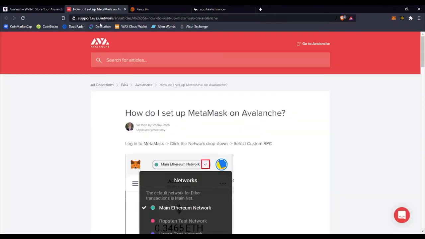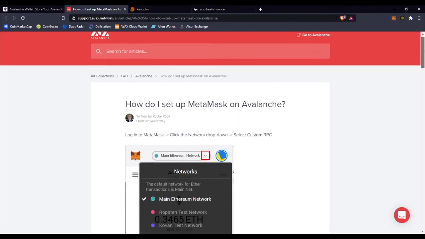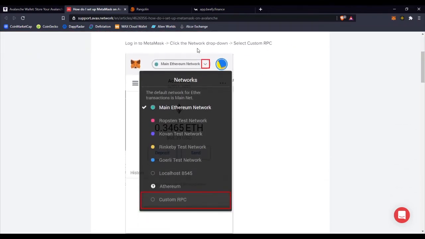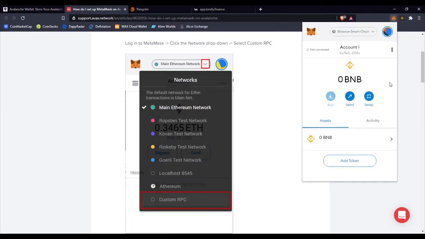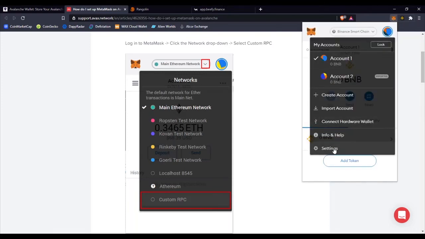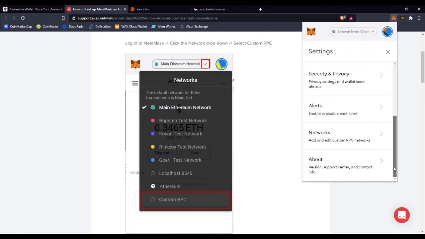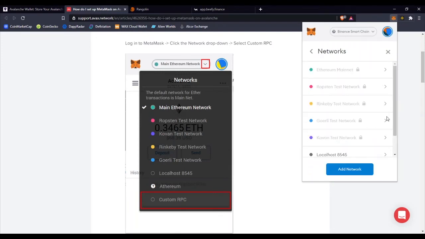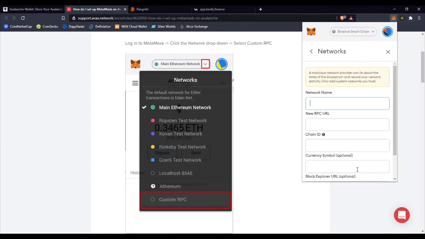So I have found this article from AVAX. I will write the link. Let's do it together. We go to MetaMask and settings, networks, add network.